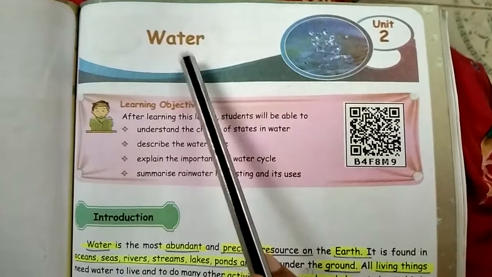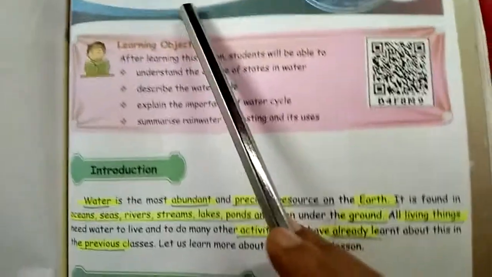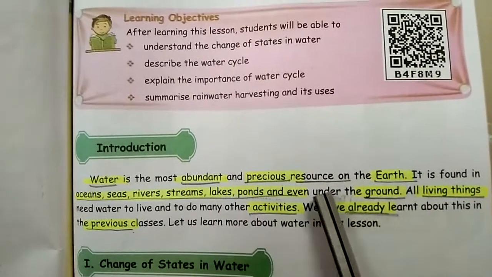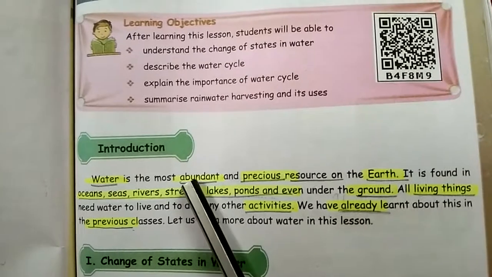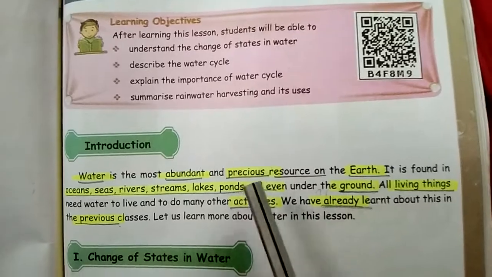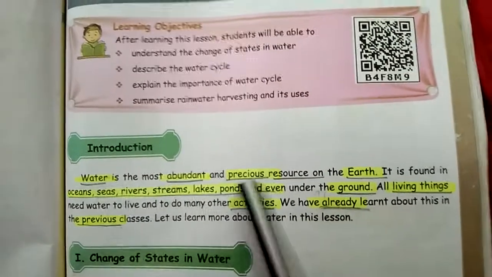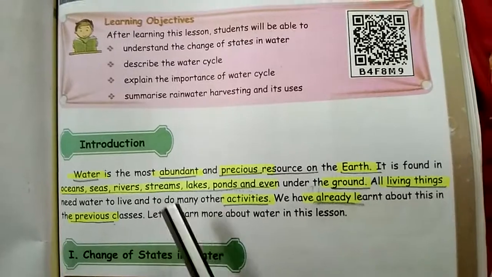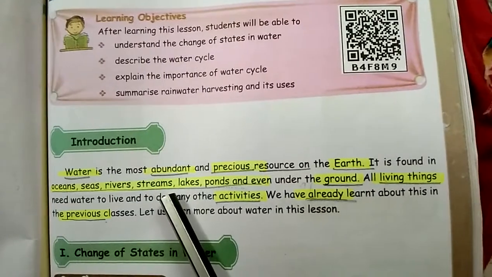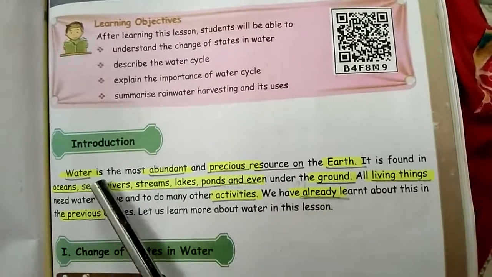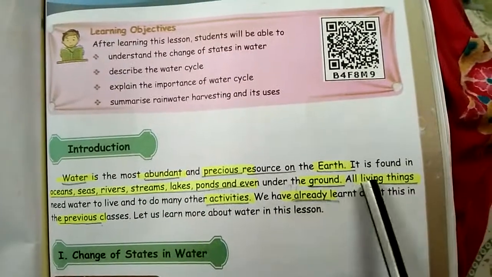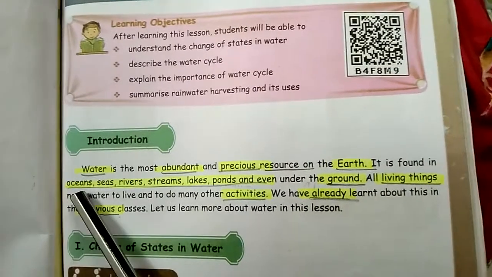Water is our basic need in our day-to-day life, right? See, first, the introduction. Water is the most abundant and precious resource on the earth. It's abundant and precious. You know why it's precious? It's precious like gold, silver. Because without food we can live for 7 days, but without water we can't live for 1 day. So consider what is so precious to us, and it is found in the oceans.